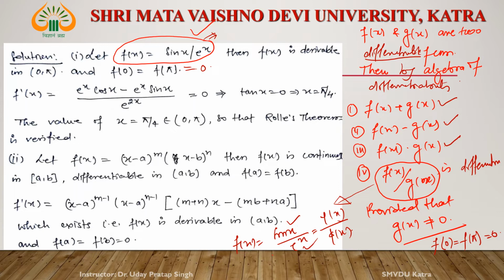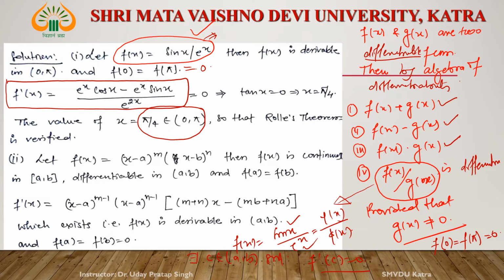Now come to the result. What does the result say? Then there exists c belonging to the interval (a, b) such that f'(c) = 0. What is f(x)? f(x) is this one. Okay, sorry, f'(x) is equal to this one. Now by the result, f'(c) = 0. If we solve this, then we find that tan c = 0, then c = pi/4, and this pi/4 lies in this interval, 0 to pi.